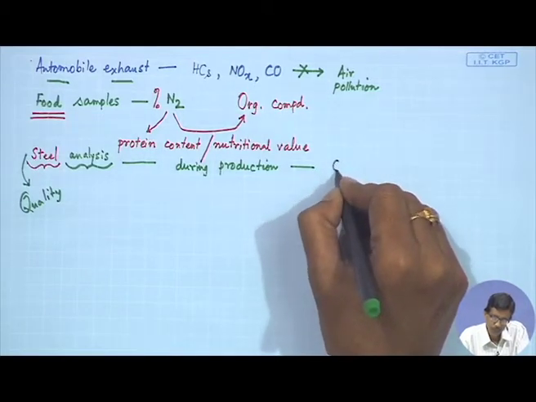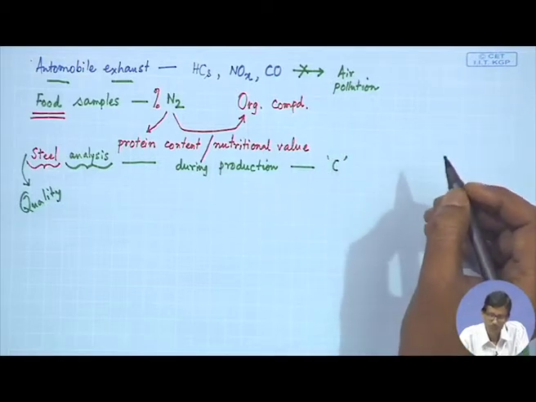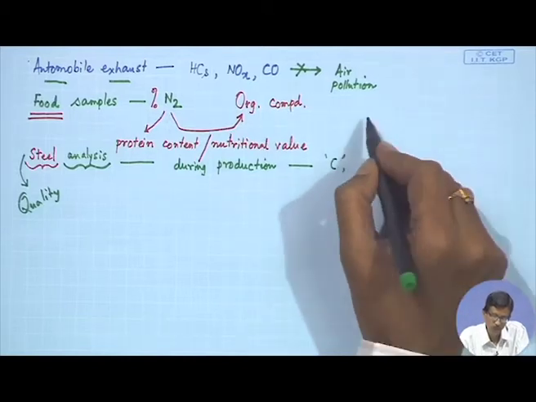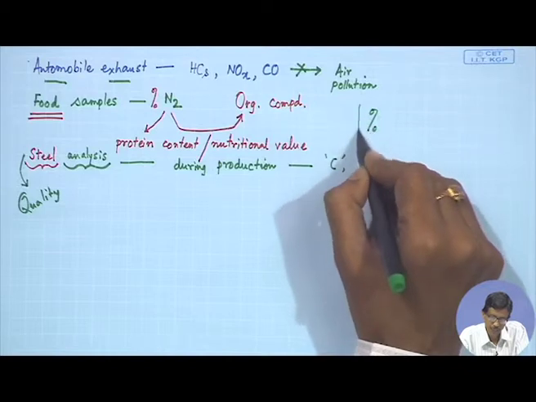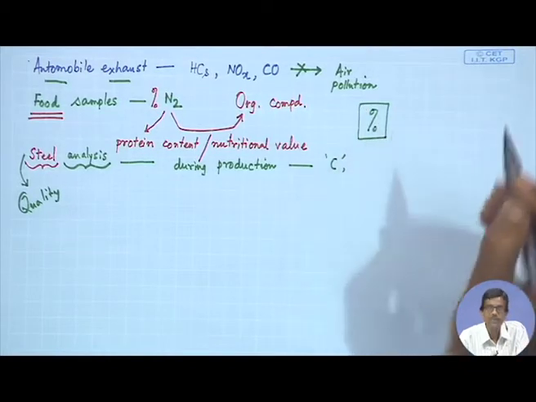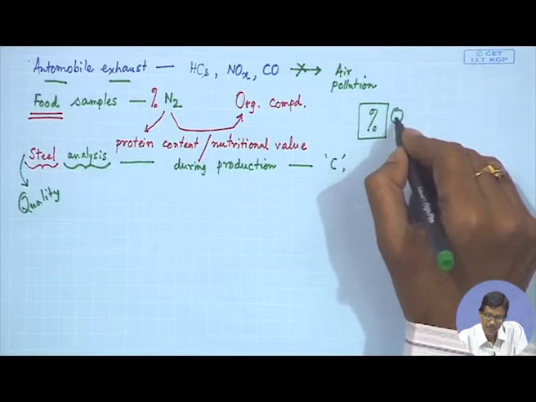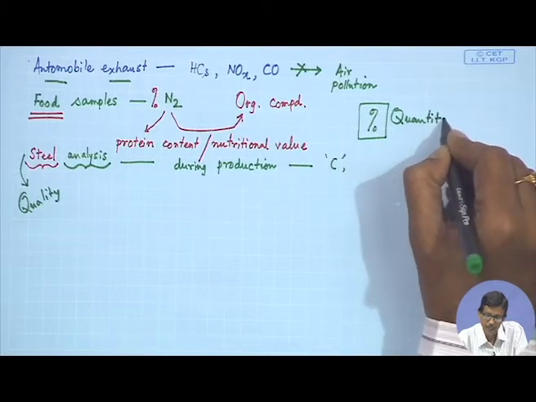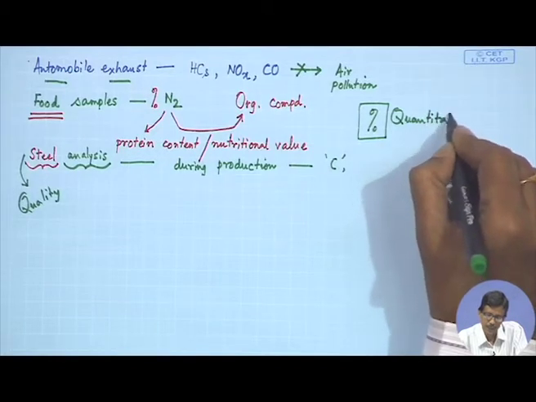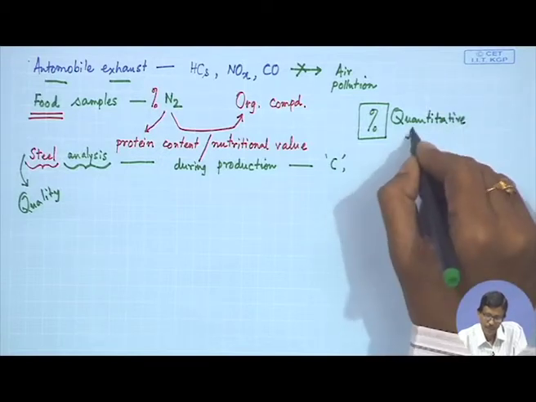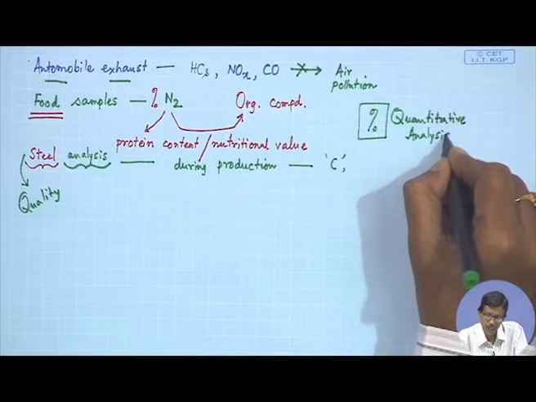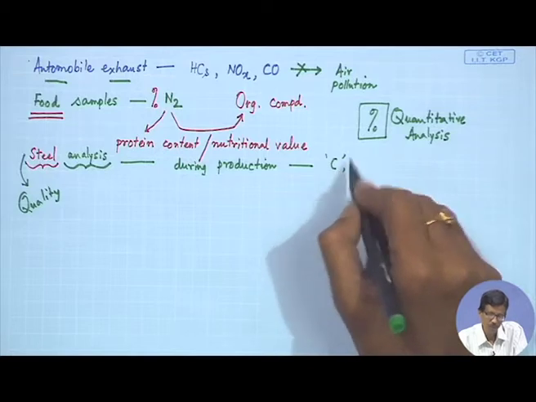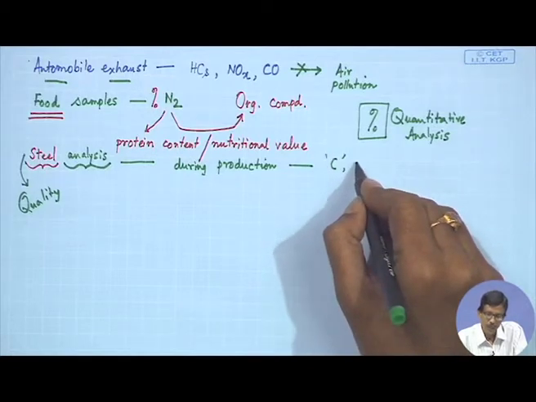We know that in steel a certain amount of carbon is present, and if we monitor the percentage of carbon, we should always know the percentage of some species, which directly gives us an analysis we term quantitative analysis under analytical chemistry.